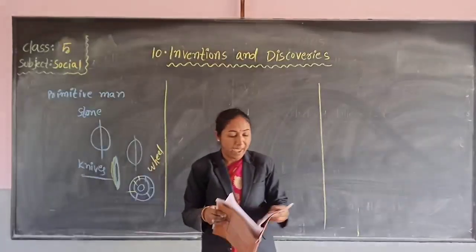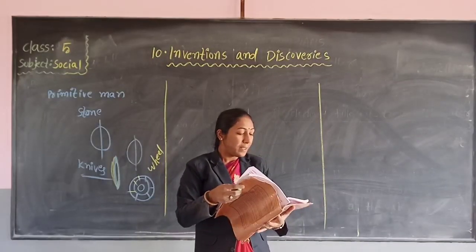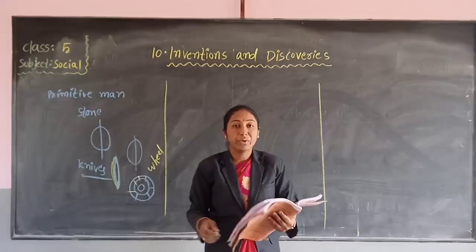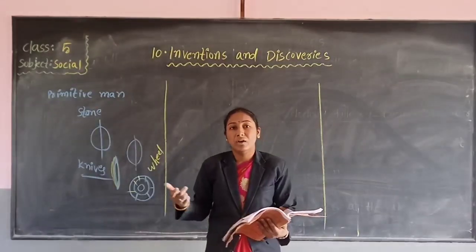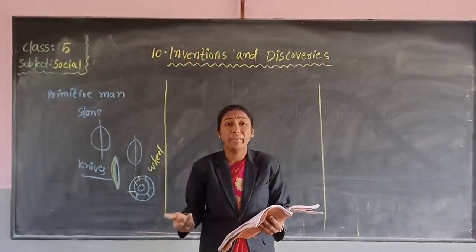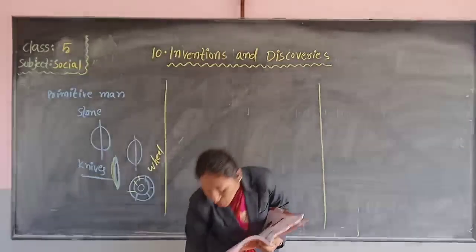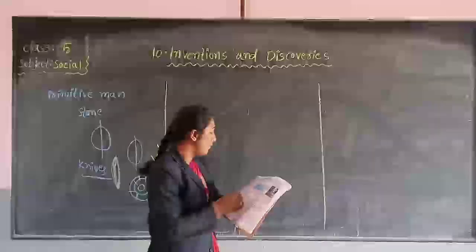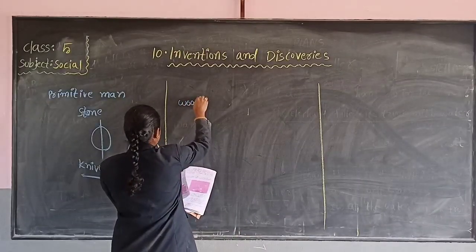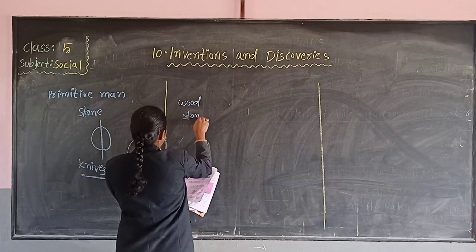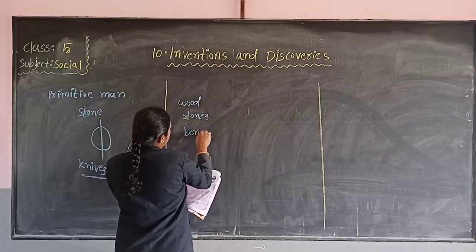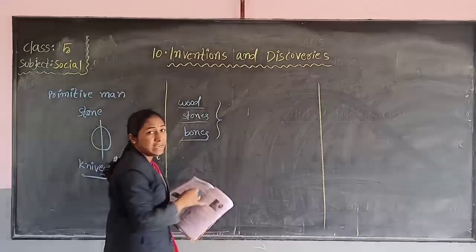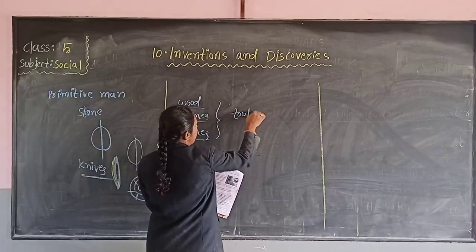Who? Primitive man. Initially, man used wood, stones and bones to make tools and utensils. At that time, no one knew how to make tools and utensils. So, the primitive man made tools with wood, and with the stones and with the bones of animals.